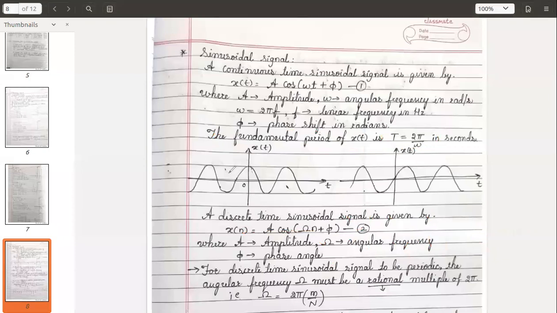Alternating. Okay. T is 1 by f. I don't want mathematical analysis. T is 1 by f, I know. And the frequency is the number of cycles per second. Yes, Shrishti has answered: completion of one cycle with respect to time.